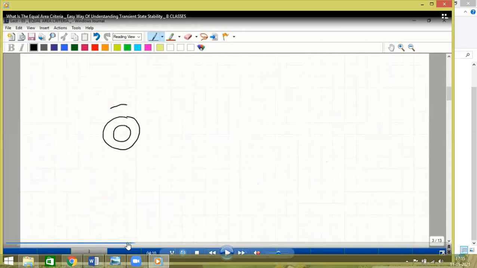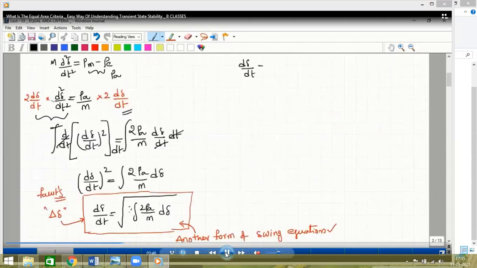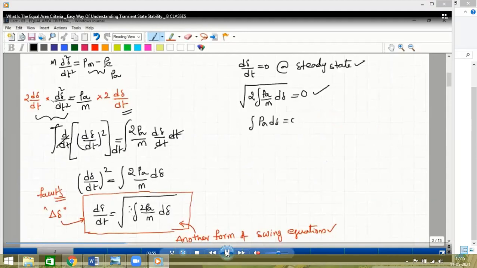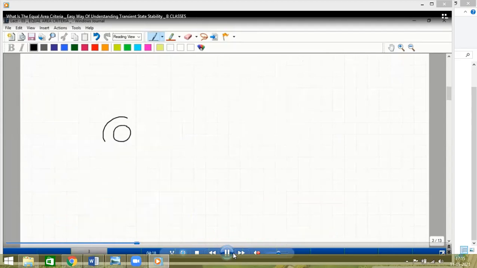So that is the equal area criteria derivation. I just take you back to this derivation here. Now I am explaining the derivation in a theoretical and practical manner. You can highlight it in the examination also. So when the load on the power system increases, imagine the speed of the generator is 1000 rpm. It increases to 1500. What happens internally is explained by this equation. Now the same derivation I am explaining practically.